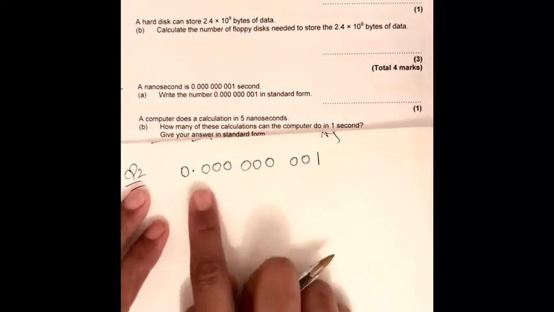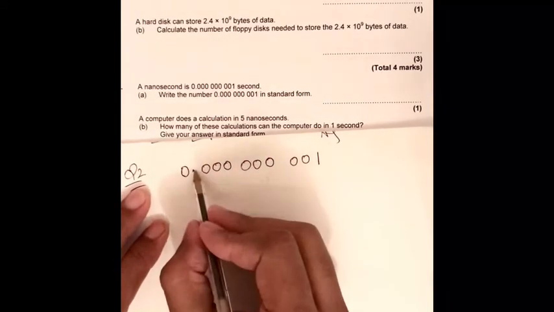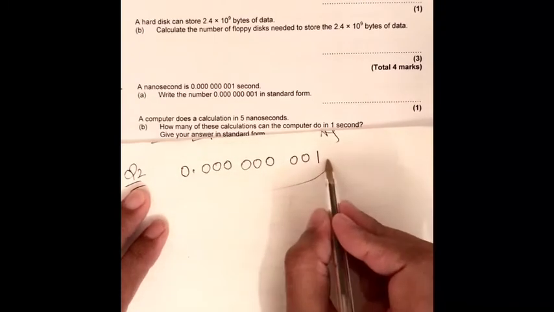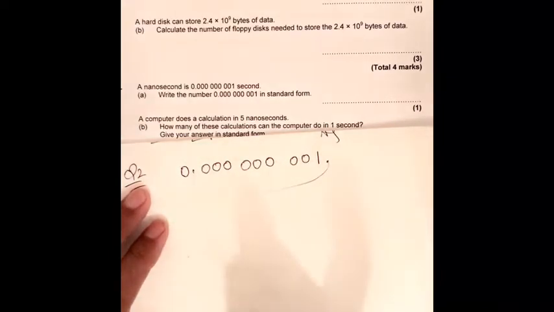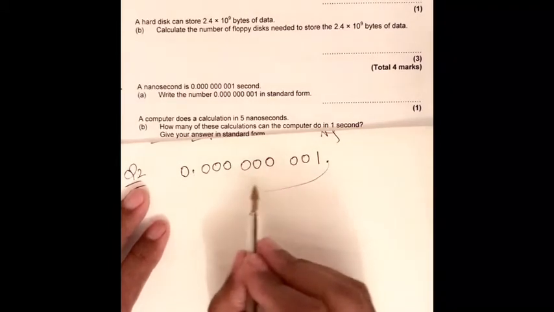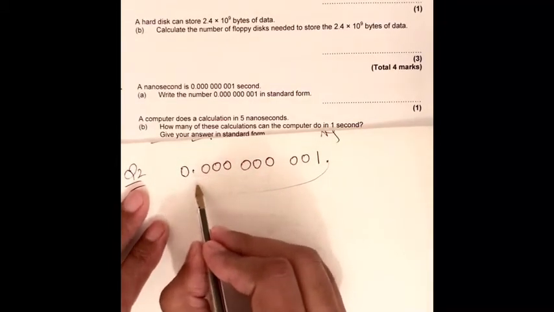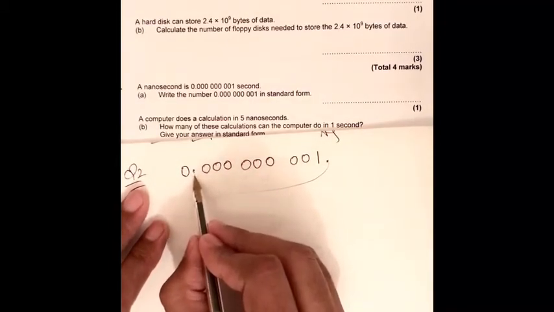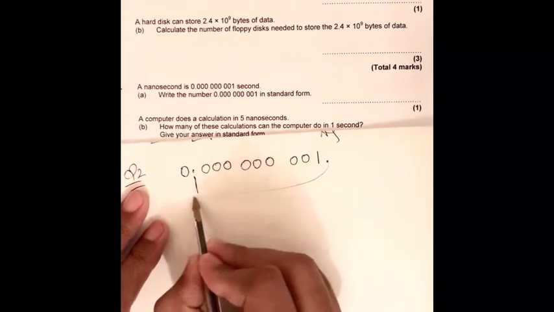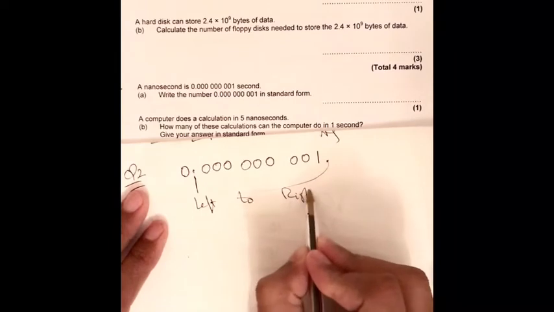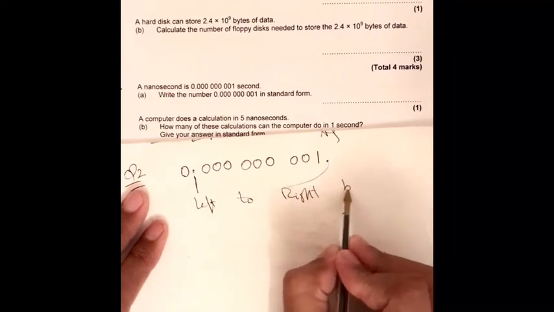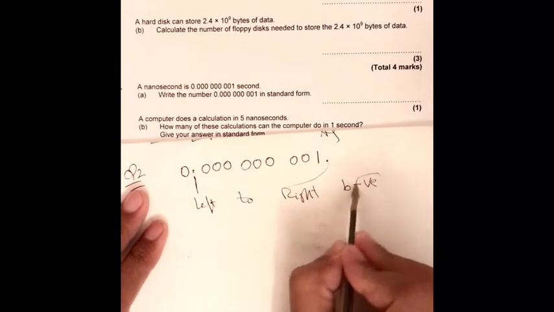Now we have to move this decimal point till here, so that it becomes 1, more than or equal to 1 and less than 10. If we move the decimal point from left to right, then the power will be negative.